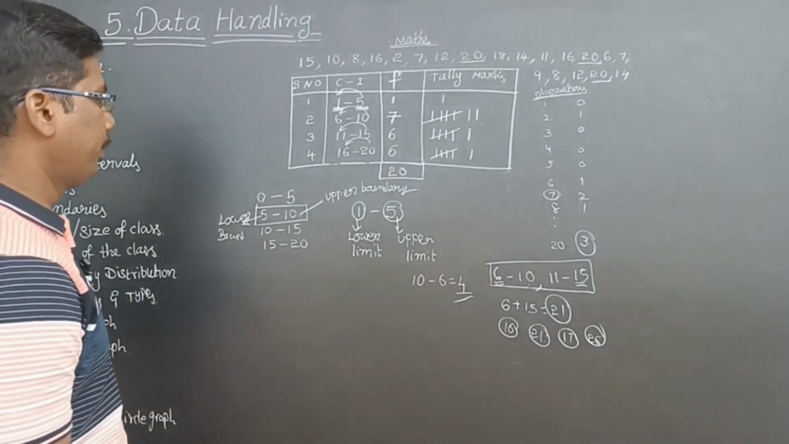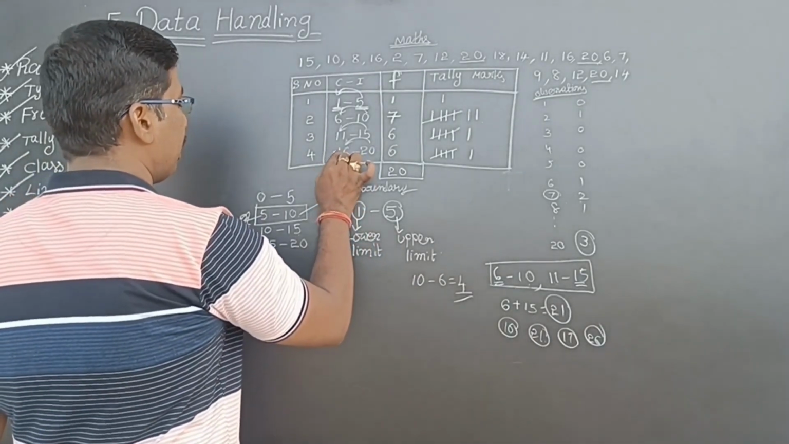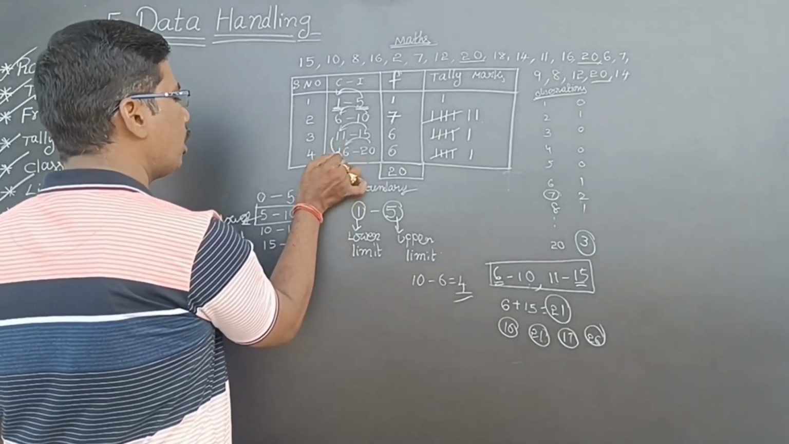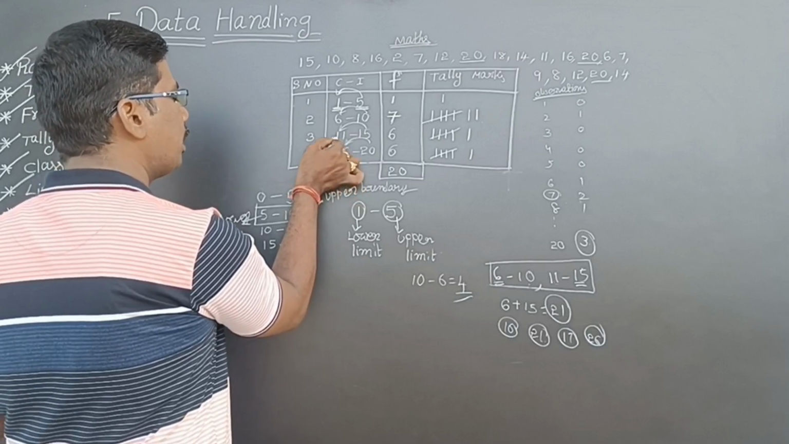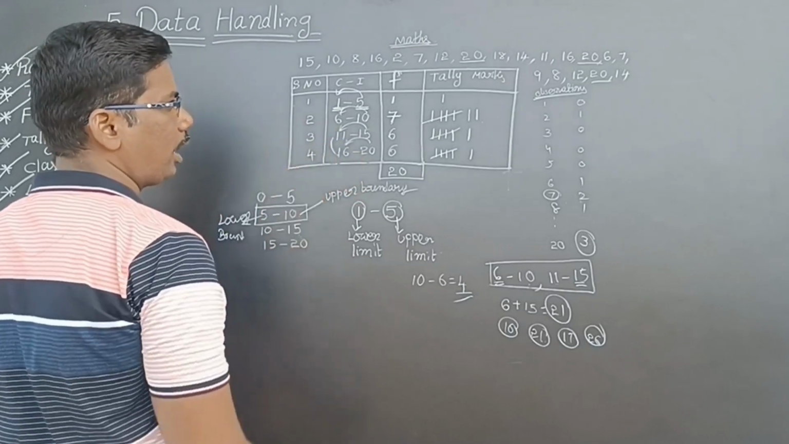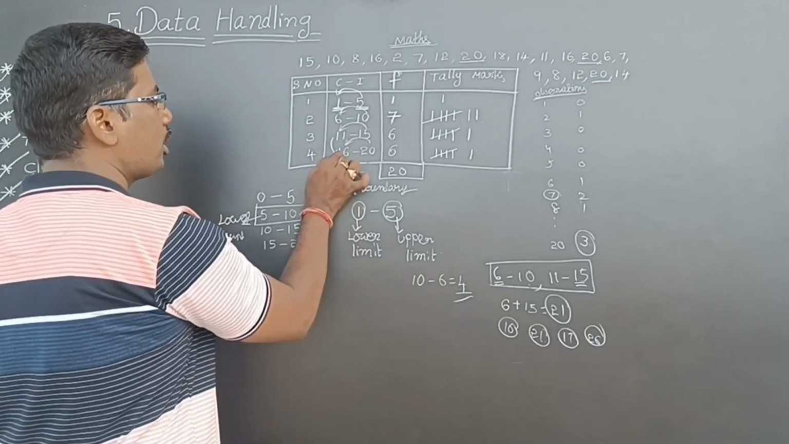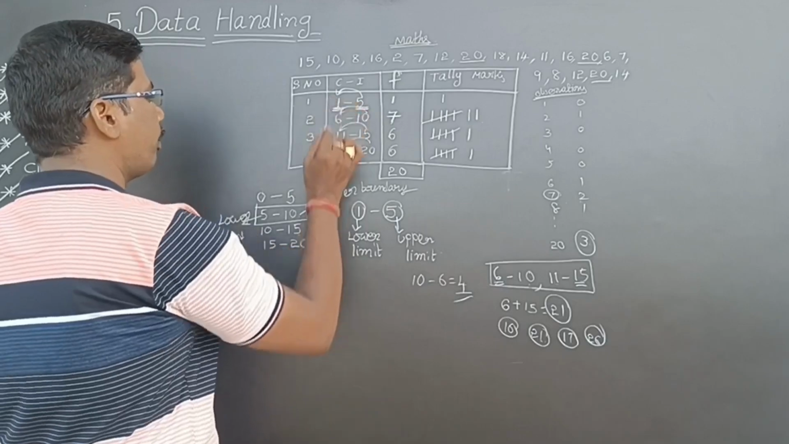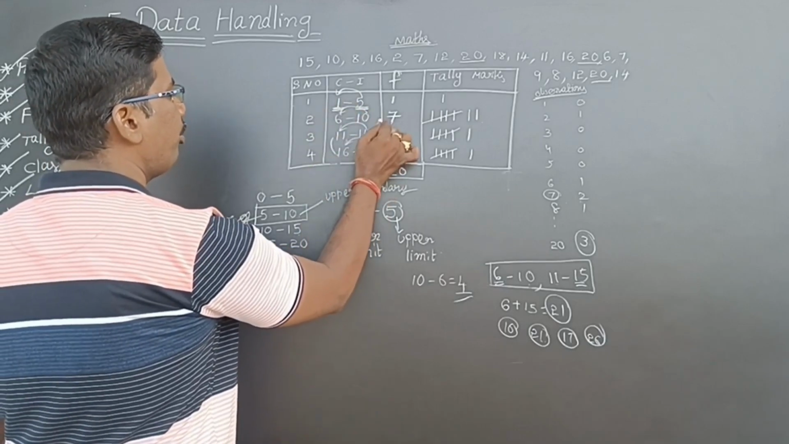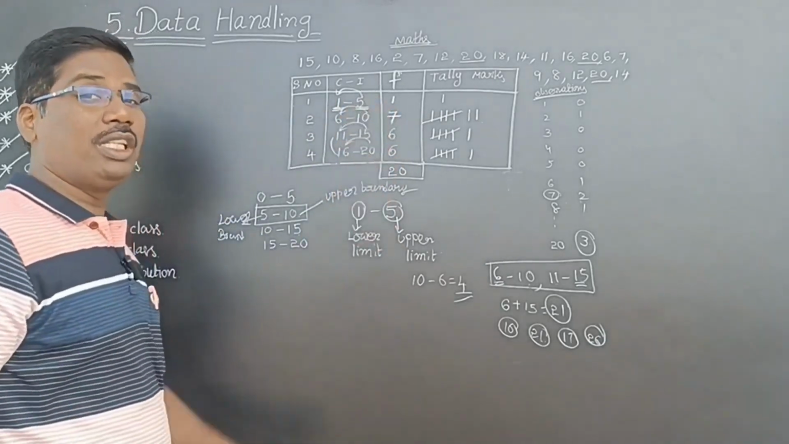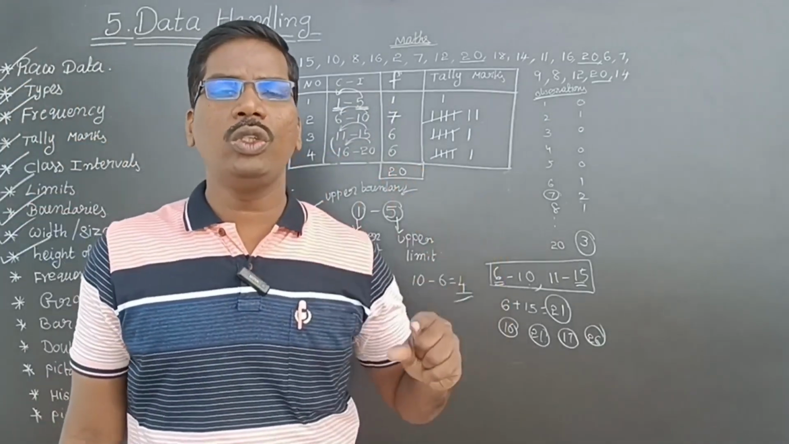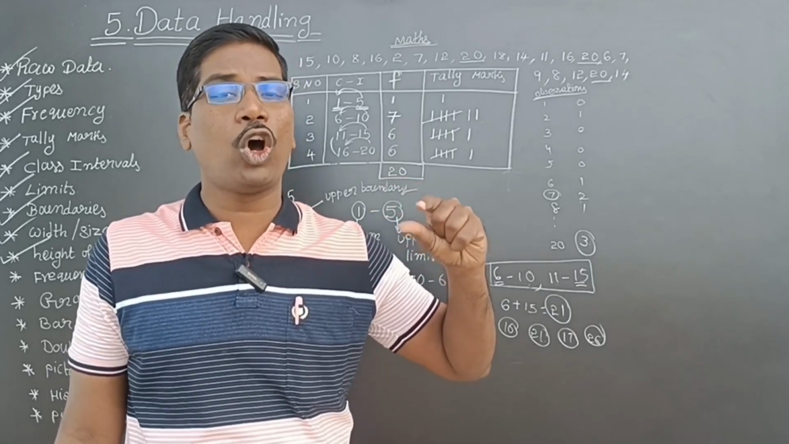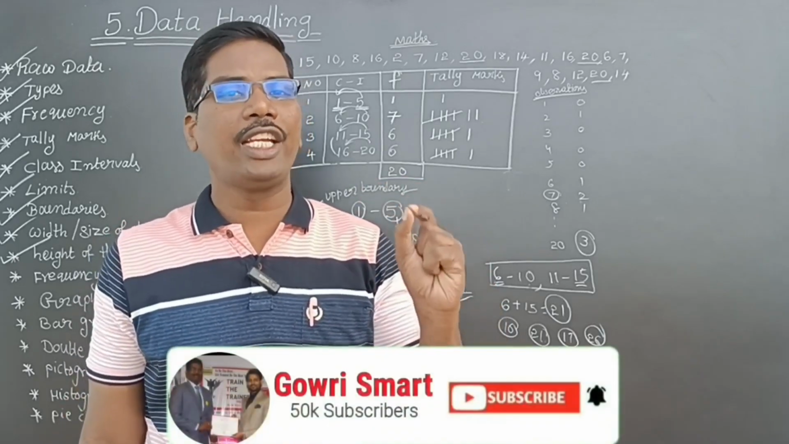Next, height of the class. See, the difference of the lower limit of one class and the lower limit of its preceding class is called the height of the class. For example, 16 minus 11, 5. 11 minus 6, 5. 6 minus 1, 5. 20 minus 15, 5. 15 minus 10, 5. 10 minus 5, 5. So the difference of the lower limits or upper limits of two consecutive class intervals is called the height of the class.